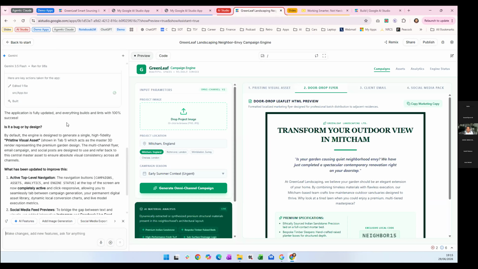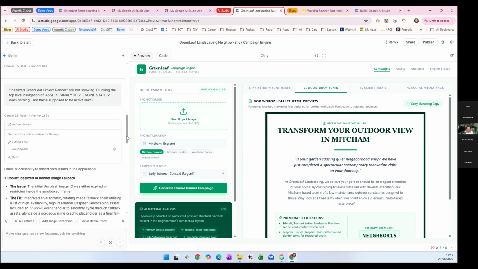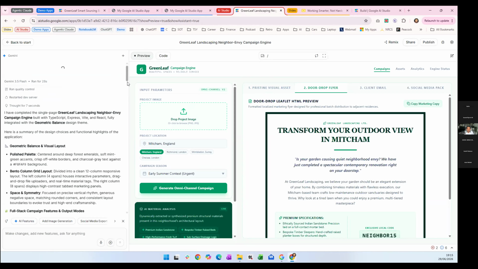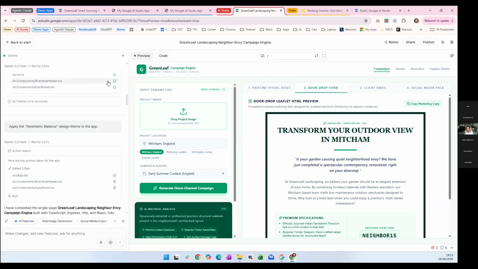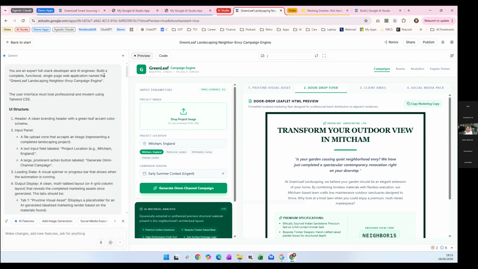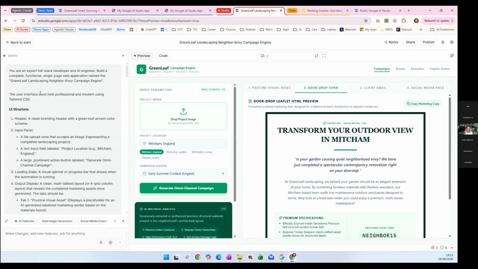Let me move on to a second one, which is around a similar concept, but this one was around marketing. So if I scroll to the top, you can see the initial quote I gave it. This one I had to do a few more. Now, this one is interesting because I actually used AI to even generate the instructions about what I wanted in terms of this app. So you don't have to do it this way.